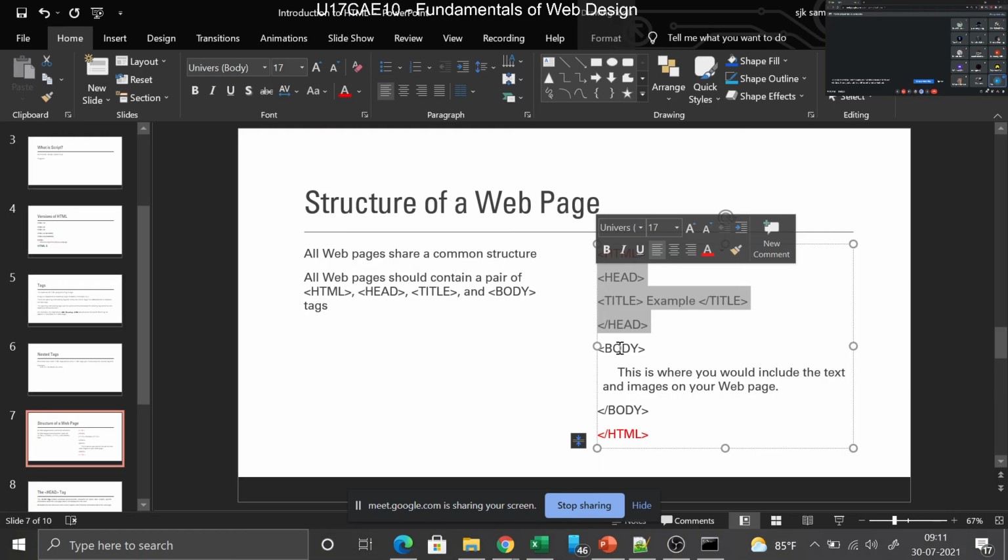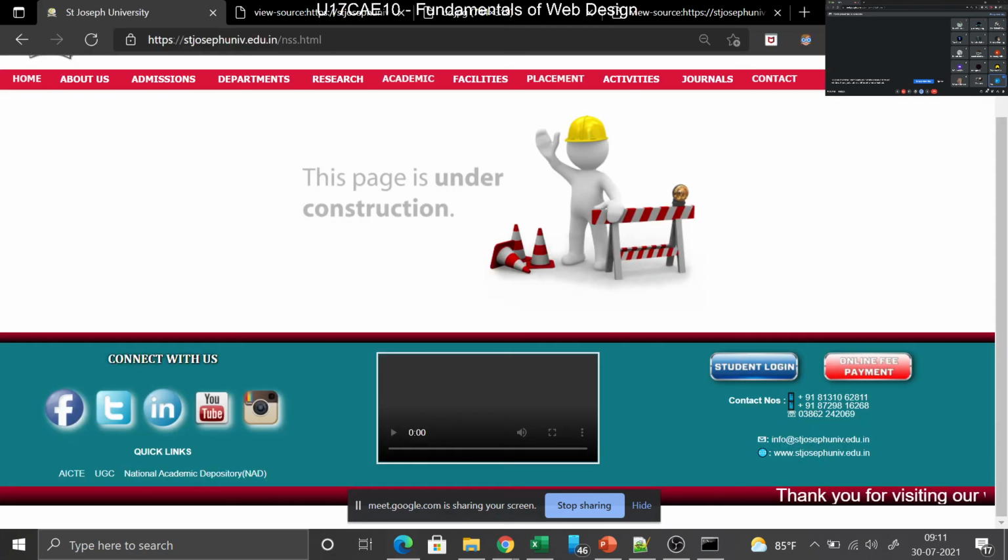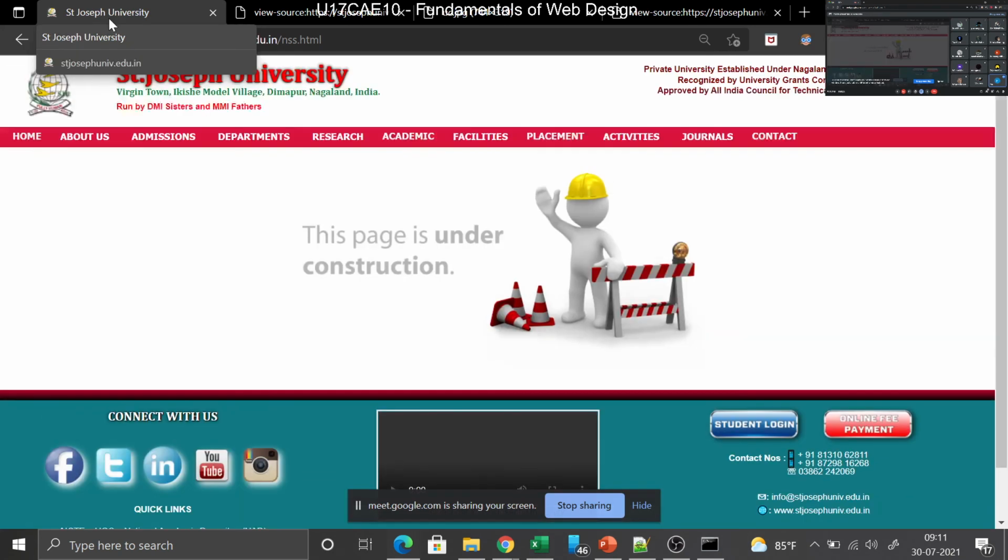In this you have two categories. One is called the head, and another one is called the body tag or body section. In the head section, whatever comes outside this white region, which is called the client region, is not displayed inside it. Whatever is displayed outside here is actually the header section. So you can see here on the top, St. Joseph University. This is the title, and that is displayed by the title tag.